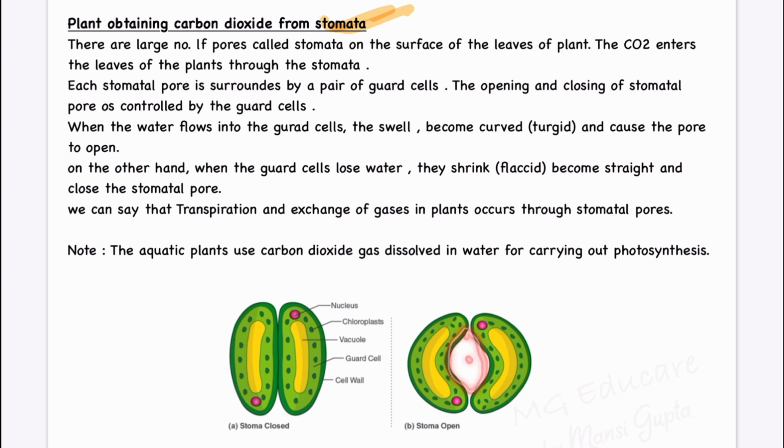Right? This is the stomatal pore. So carbon dioxide can easily enter through it into the plant. Each stomatal pore is surrounded by a pair of guard cells. So these are your guard cells. Okay. So they are dumbbell shaped guard cells. When the water flows in the guard cells, they swell up and become curved, that is turgid. Because of this the pore opens.